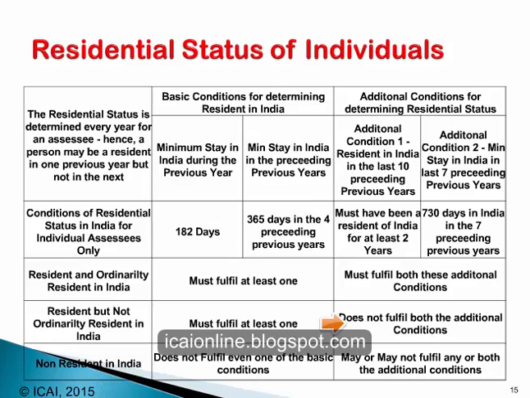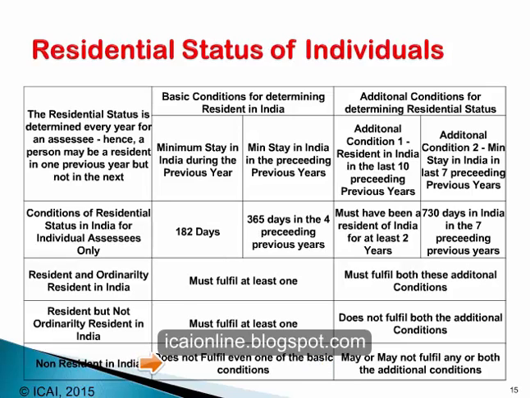And a person is non-resident in India if he does not fulfill any one of the basic conditions. That means he was not in India for 182 days during the previous year, and in the preceding 4 years he was not in India for 365 days. If he does not fulfill these conditions, then he is a non-resident, even if he may fulfill either one or both the additional conditions. If he does not fulfill any of the basic conditions, then he will be a non-resident in India.